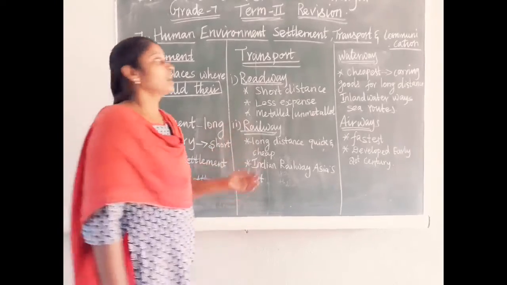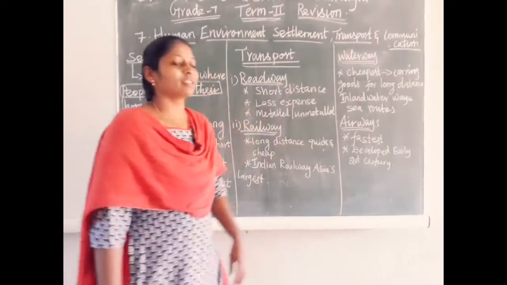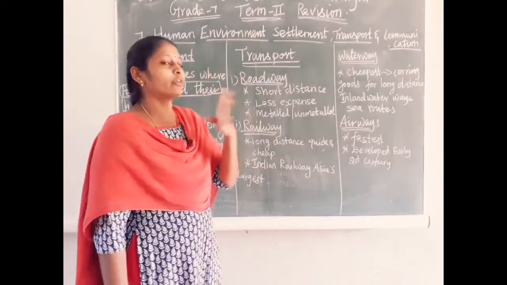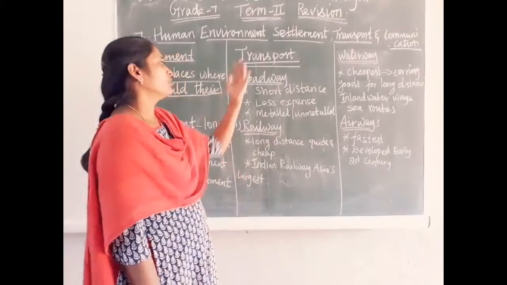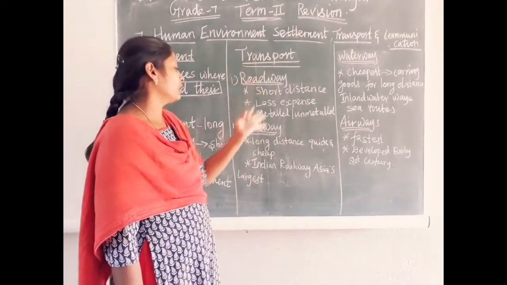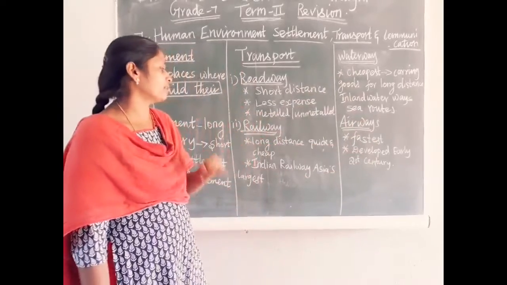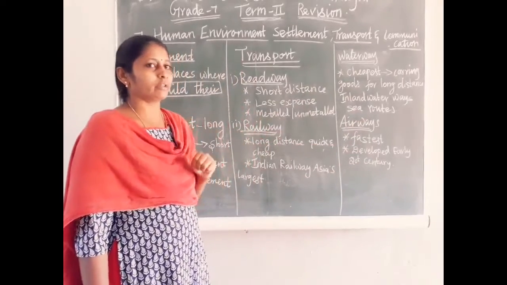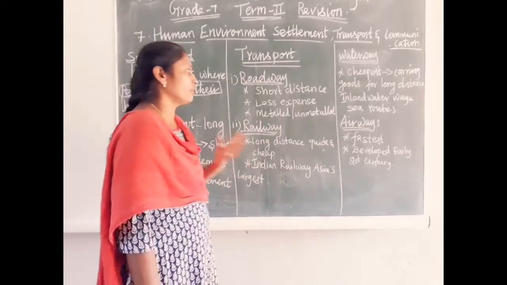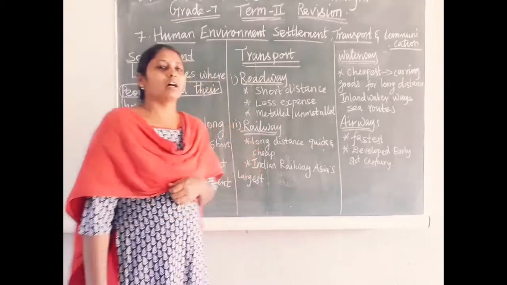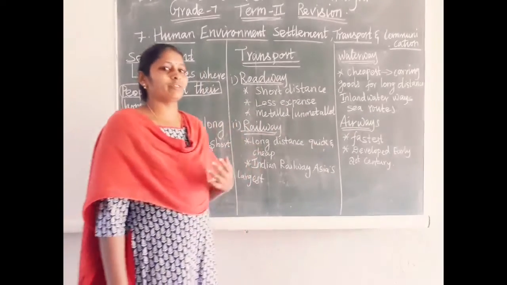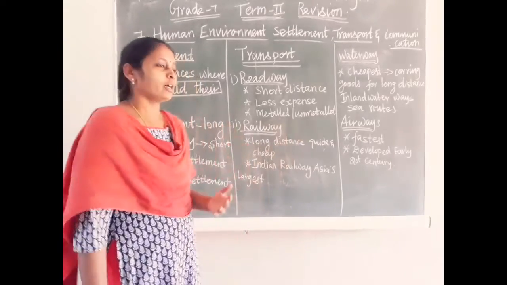So next, transport. We have four different types of transport: roadway, railway, waterway and airway. Roadway is a very cheap transport.